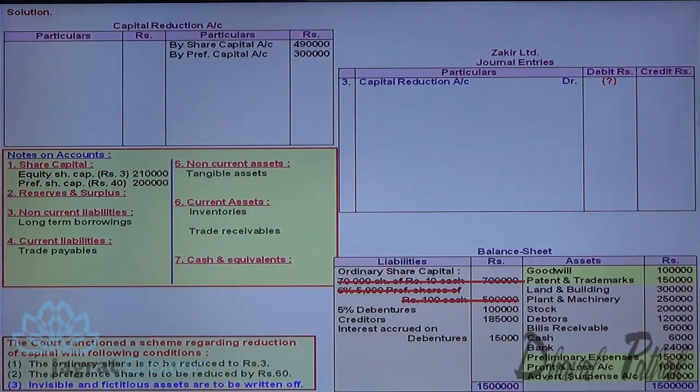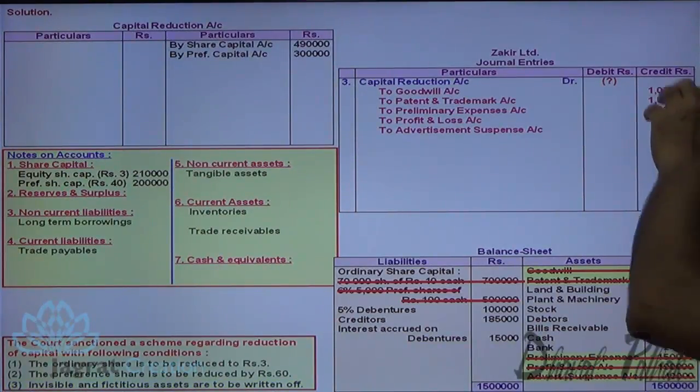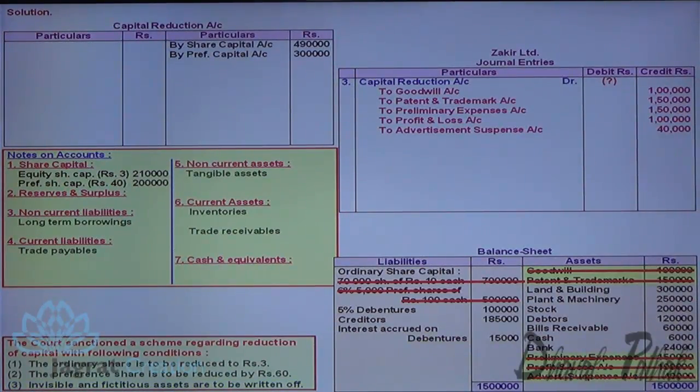What amount, I will calculate later on. To goodwill account credit 1 lakh. To patents and trademark account credit 1,50,000. To preliminary expense account credit 1,50,000. To profit and loss account credit 1 lakh. To advertisement suspense account credit 40,000. So all this total will be debited to capital reduction account.